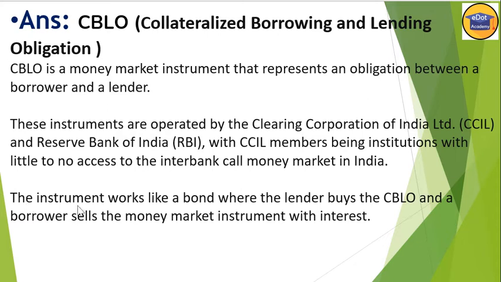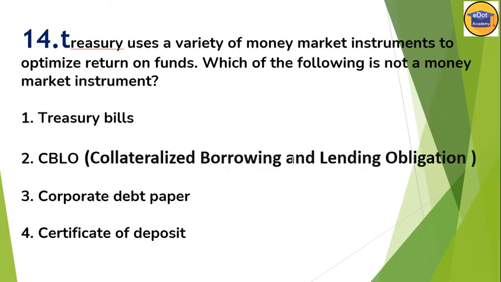The instrument works like a bond where the lender buys the CBLO and borrowers sell the money market instrument with interest. That means the lender is buying the CBLO and the borrowers sell the money market instrument with interest. So this is the difference from all the other options: treasury bill, corporate debt papers and certificate of deposits.